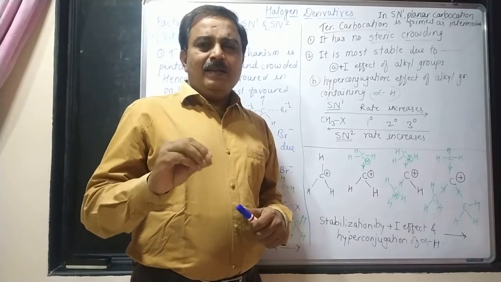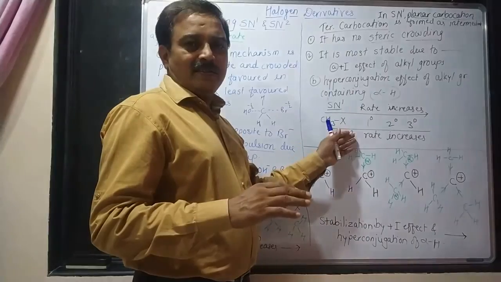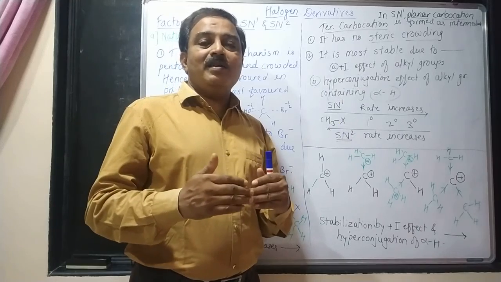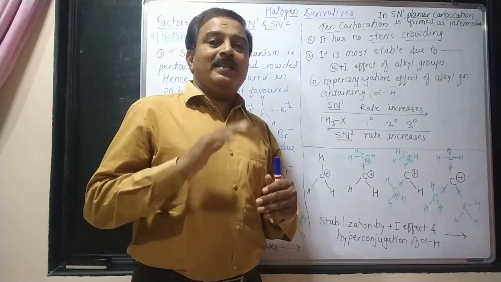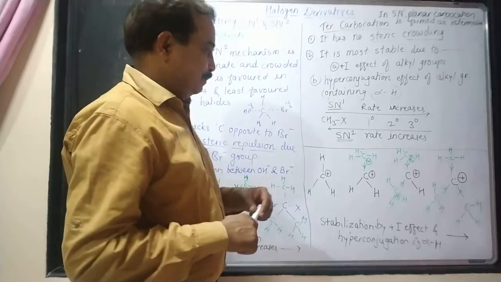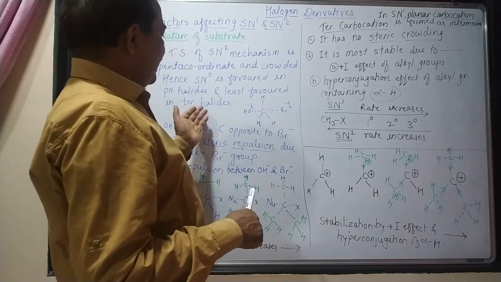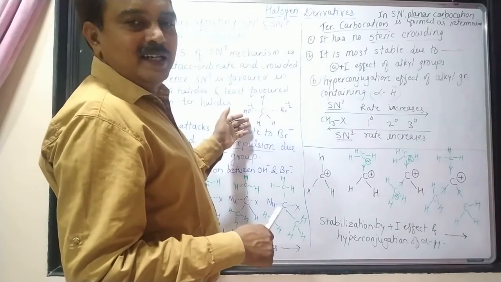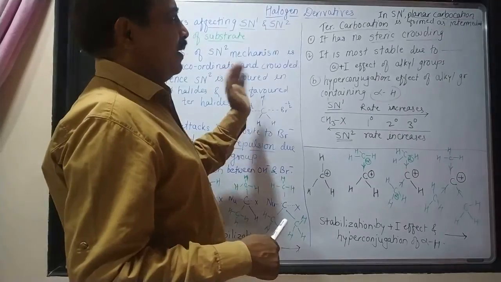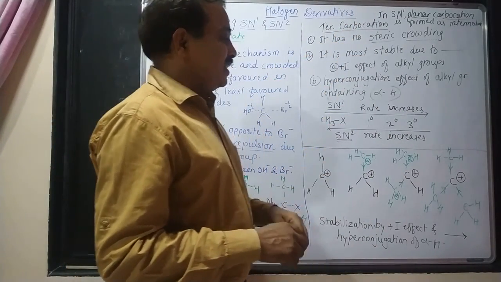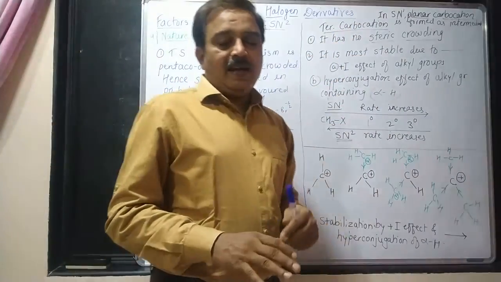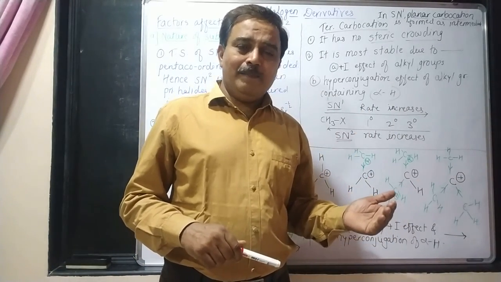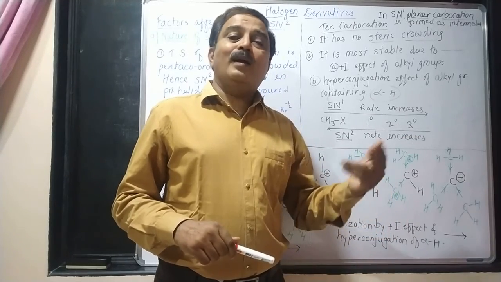Today in this SN1 mechanism, we are going to study why the tertiary butyl carbocation takes part in the SN1 mechanism. As we have studied, the rate of reaction depends upon both the substrate and reactant in case of an SN2 mechanism. In case of SN1, the rate of reaction depends upon only the carbocation. As we have studied, in the alkaline hydrolysis of tertiary butyl bromide, there are 2 steps.